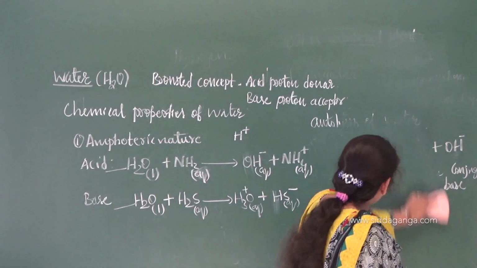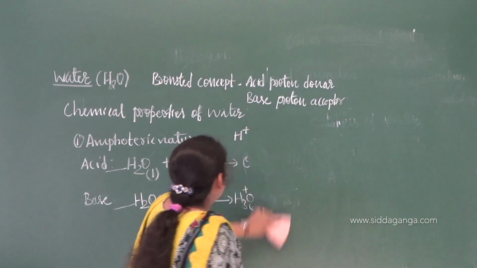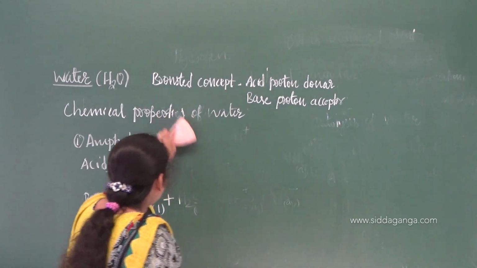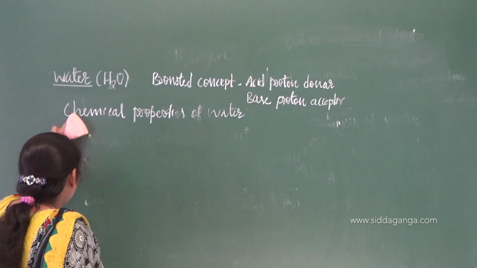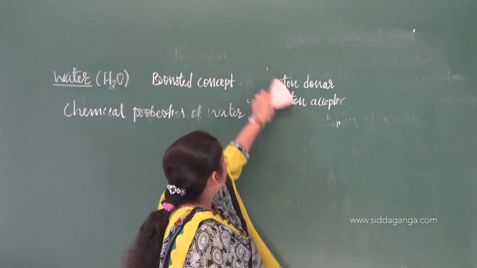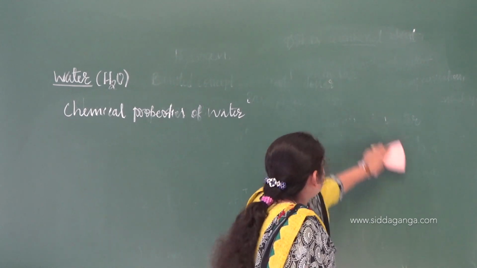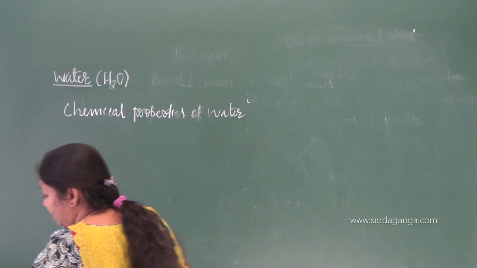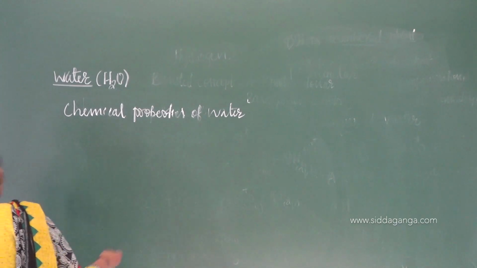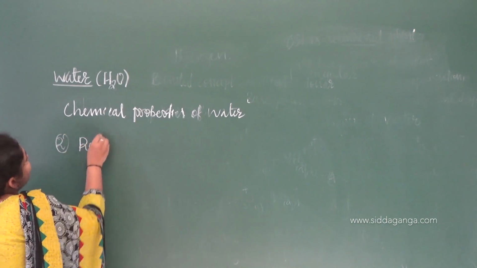Here this is the application of that one in this chapter, but in detail you are going to study it in the equilibrium chapter. Okay. So yes, understood the amphoteric nature of water. That is one chemical property of water. So water acts as both acid as well as base. That property of water is called amphoteric nature. Next, the second property is redox reactions.